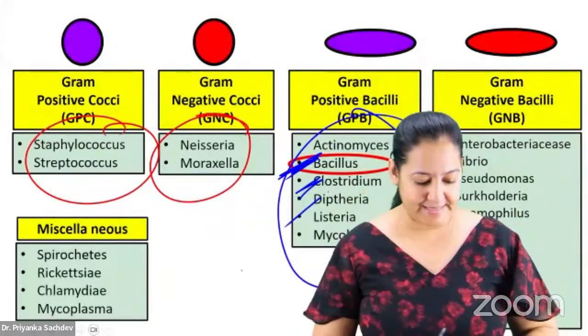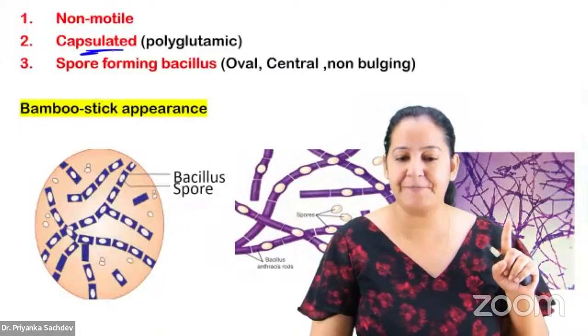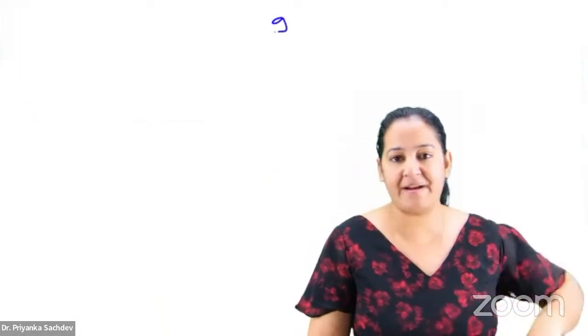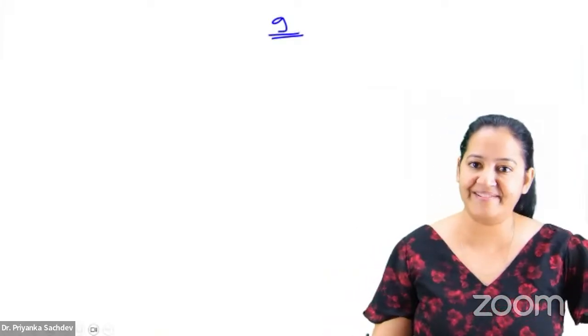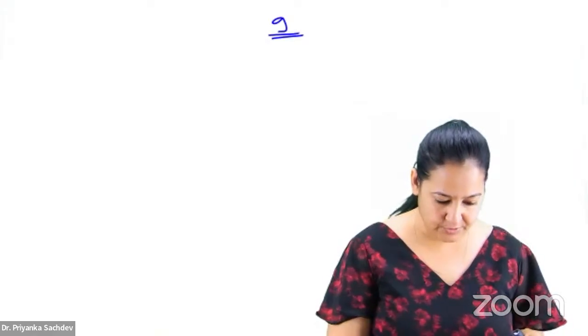Let me come to Bacillus anthracis. So what is Bacillus anthracis? Bacillus anthracis is capsulated. Have I taught you the nine capsulated bacteria when I started the lecture? What is the mnemonic of the nine capsulated bacteria? Let me open the chat. Just a second.